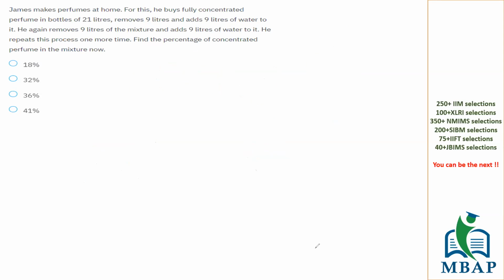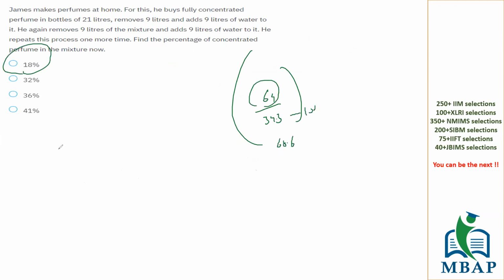Yes, Bhushan. You understood? So 34.3 will be 10%. Double of this will be 68.6. 64 is slightly close to 20 but less than 20. So the answer would be 18. Is this clear to all?